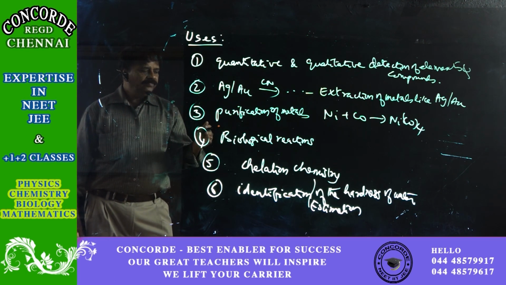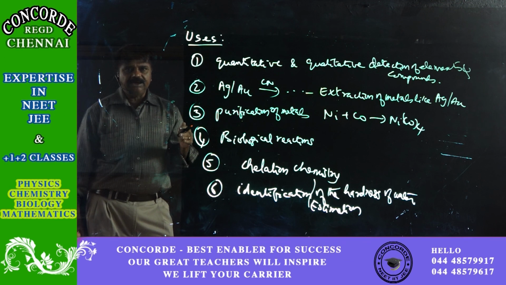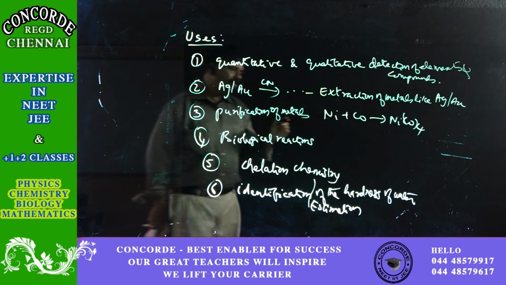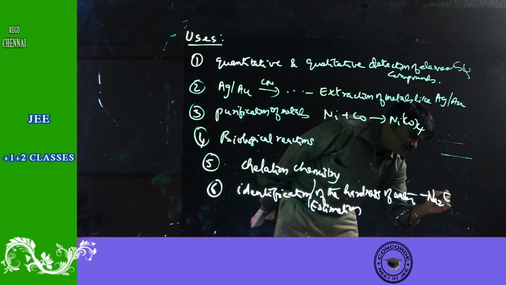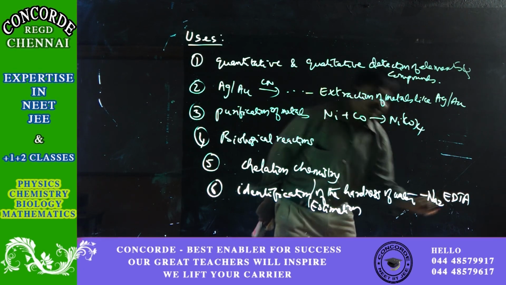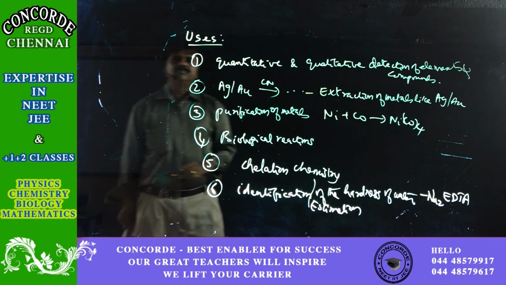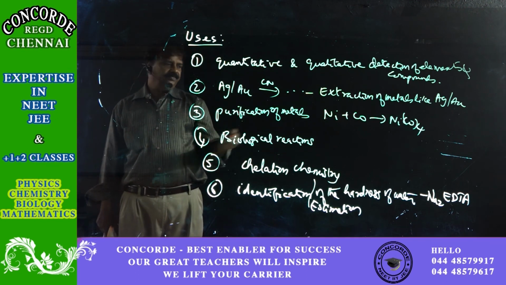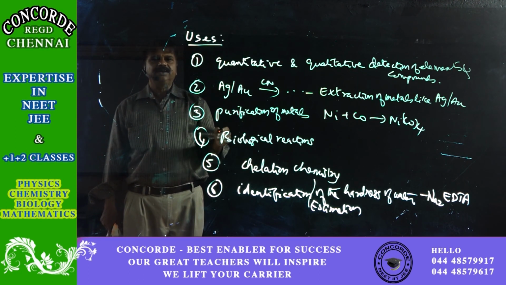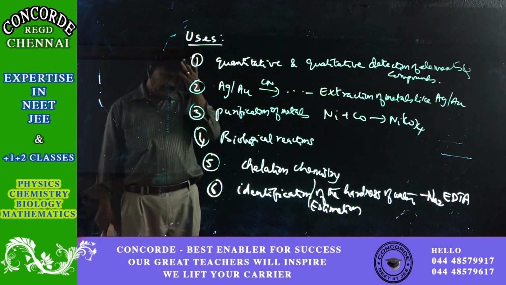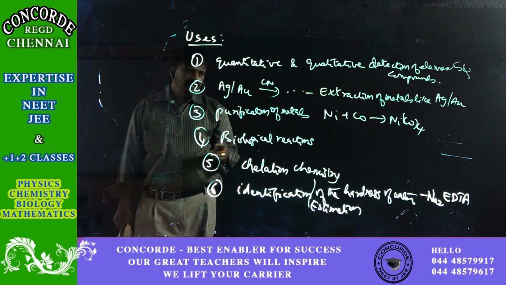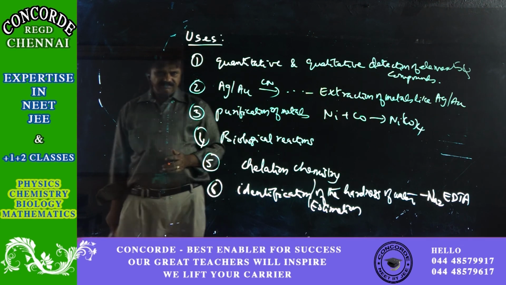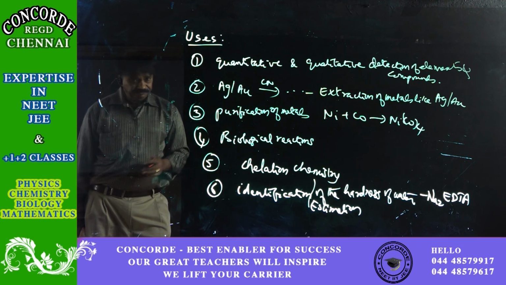So, we use sodium EDTA, Na2-EDTA, for estimation of the hardness. How much of hardness, what is the degree of hardness? In this, sodium EDTA is titrated with the water. The calcium and magnesium ions in water form a complex with the EDTA of sodium.